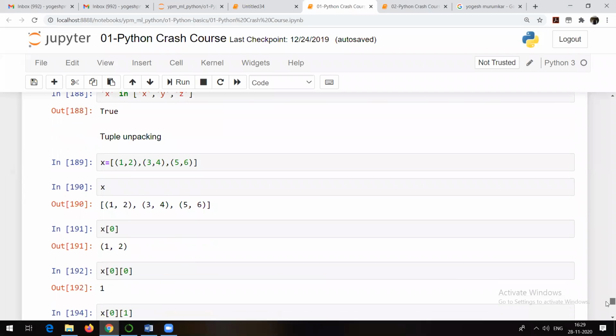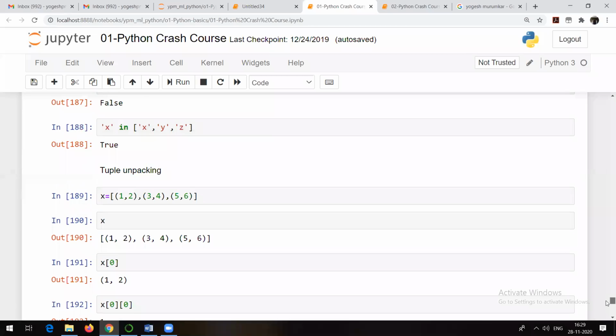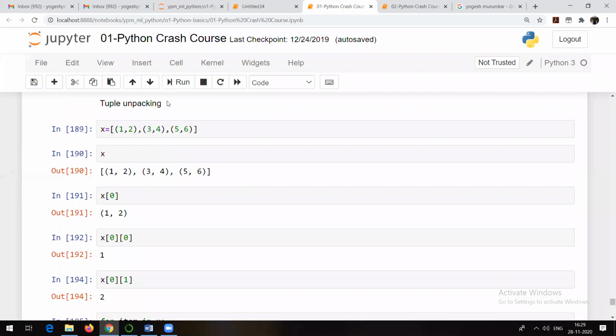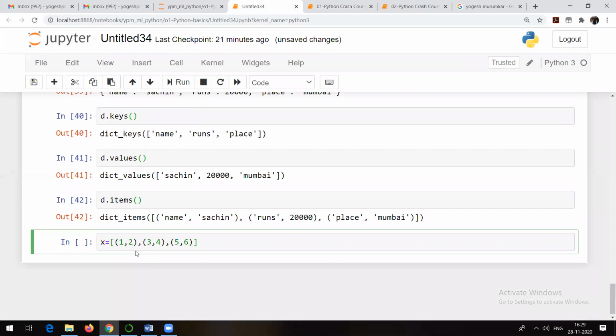And yes, obviously there are other methods also available in Python. And yeah, there is a topic called tuple unpacking. Let me explain tuple unpacking in 2-3 minutes. For example, I have this type of data. What is X? X is a list.